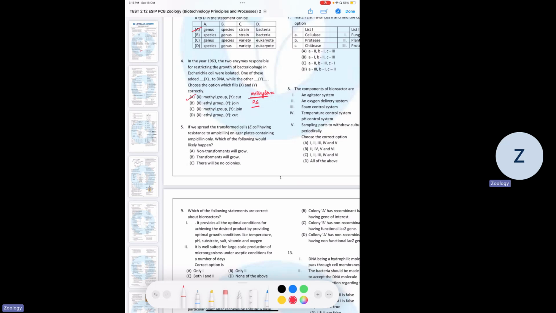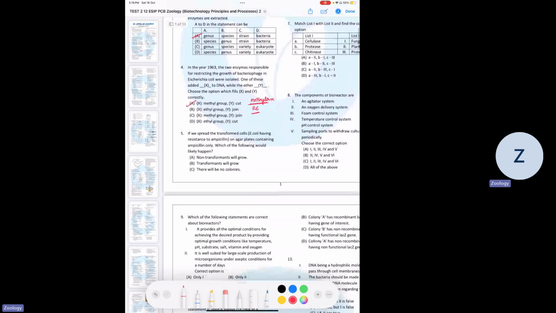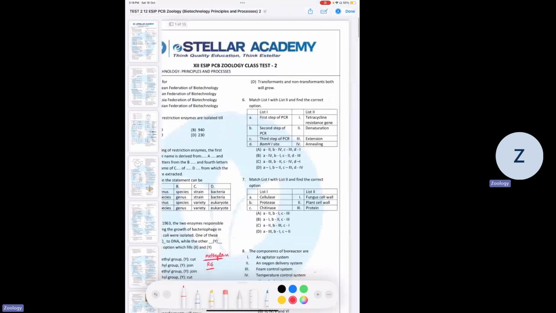Question number 5, it's saying that if a transformed cell, which is E. coli having resistance to ampicillin, is put on the agar plate, which of the following would likely happen? Non-transformants will grow, transformants will grow, there will be no colonies, or transformants and non-transformants will grow. Transformants will grow. Fifth, B.